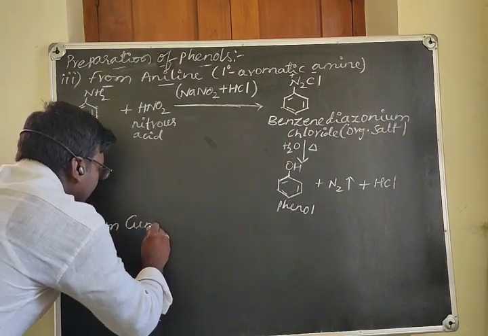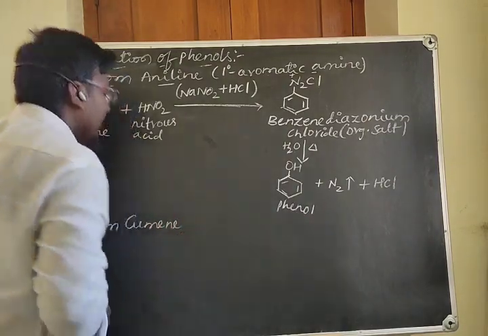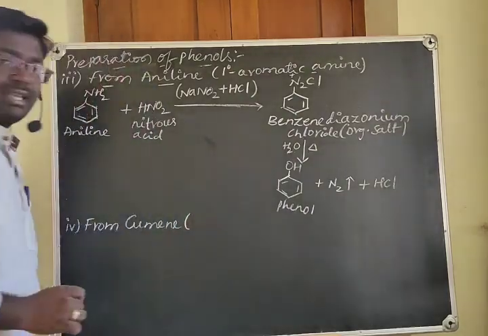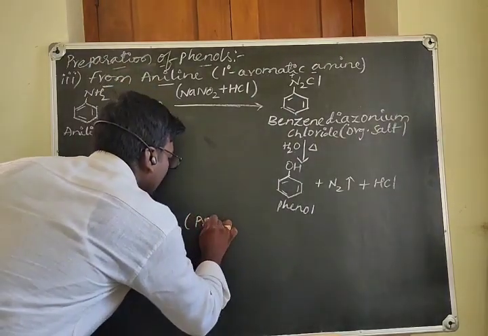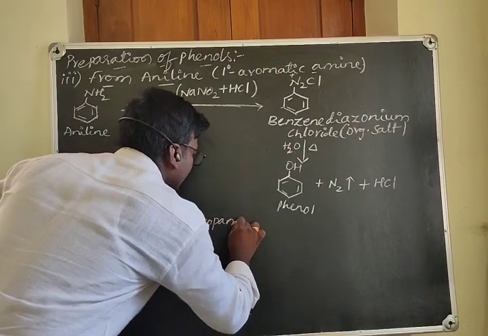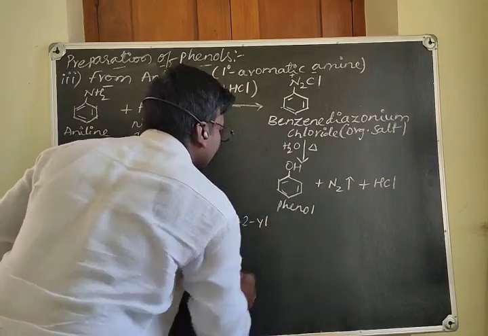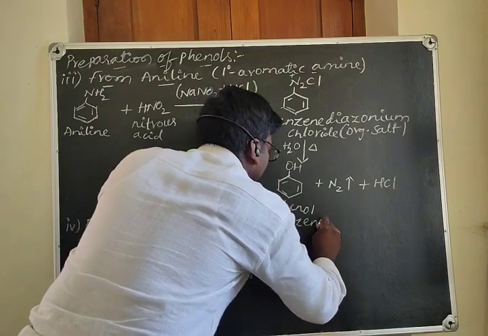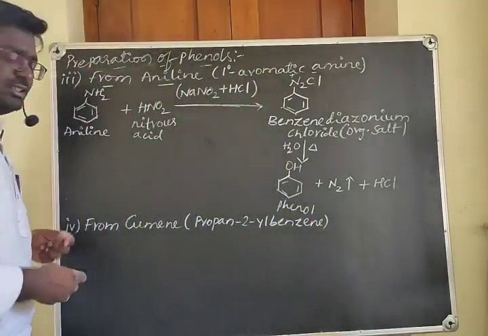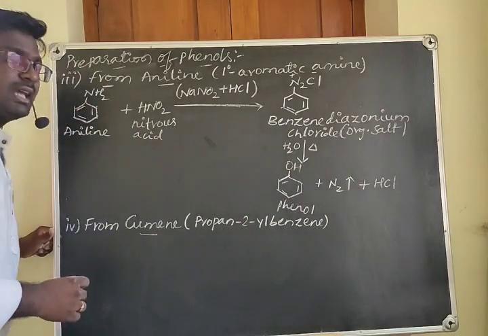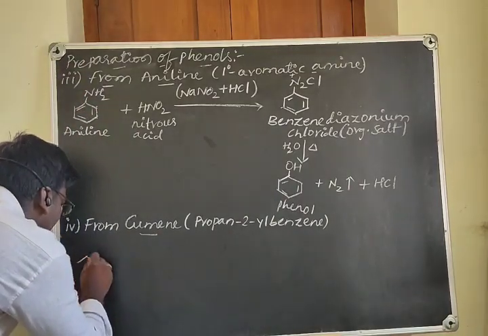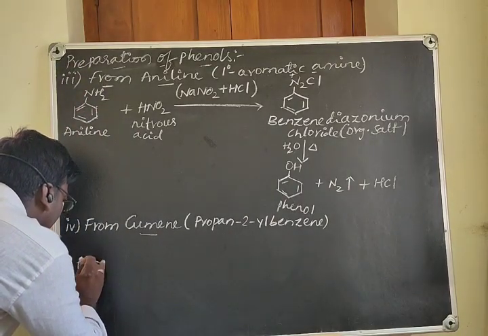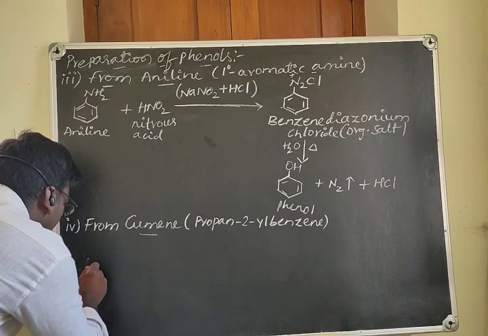What is this cumene? In the IUPAC name we call this propan-2-yl benzene. There is another name for this compound also, that is isopropyl benzene.